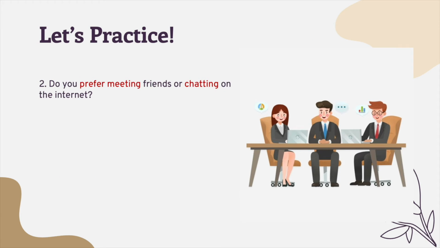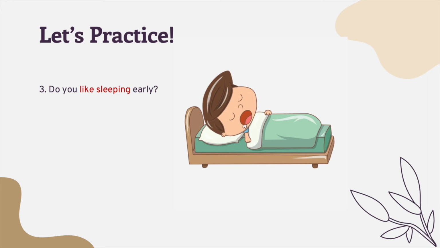Next, do you prefer meeting friends or chatting on the internet? So, this question is asking you to choose one from the two options. So, when you want to respond, you need to respond with an answer here. But don't forget, our focus is on the verb plus ing. I prefer meeting friends. So, that's my answer. So, prefer is the verb, meeting is the verb plus ing. Next, do you like sleeping early?